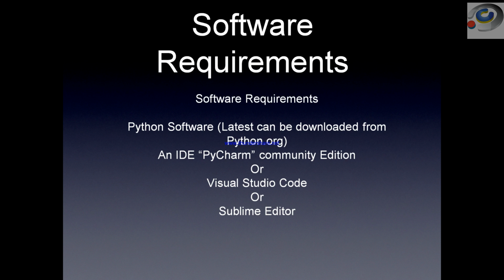But now, what are the software requirements? Having discussed a simple version of the architecture of Python, what software do we need in order to work with Python? First, the Python software, to be downloaded with the latest version. As I've told you, the stable version for Python can be had from python.org, and 3.5 is the stable version. Similarly, we have different integrated development environment tools, like PyCharm, the community edition, which I'm going to show you right now. Or we can use Visual Studio Code or a Sublime editor. These are the editors that we need to download for Python.